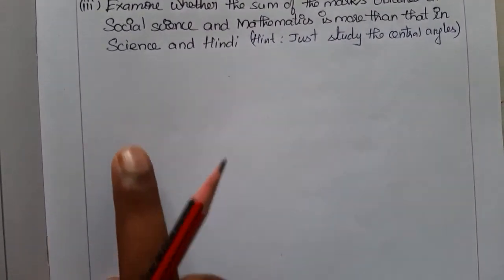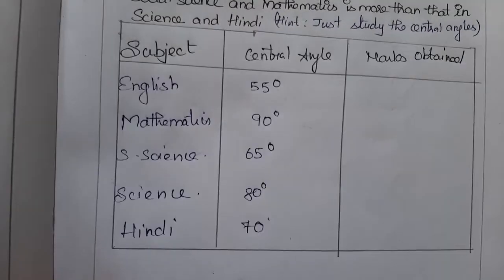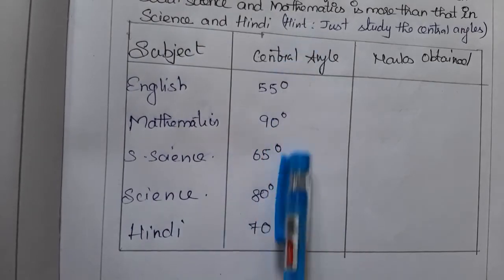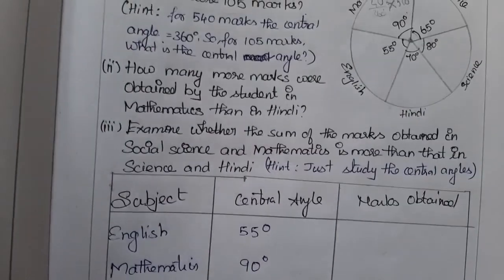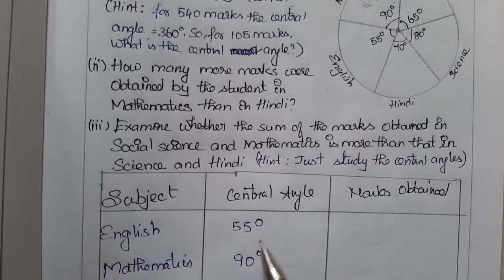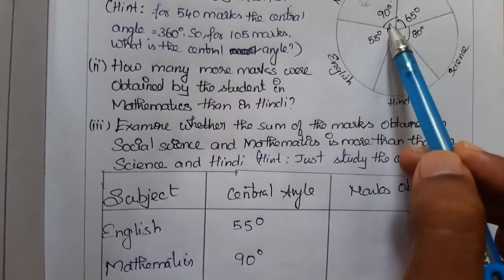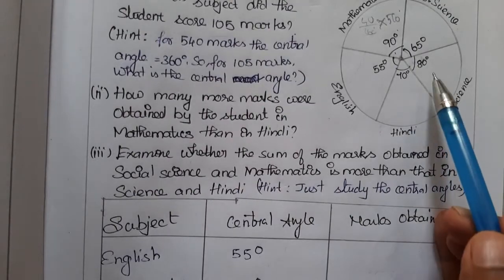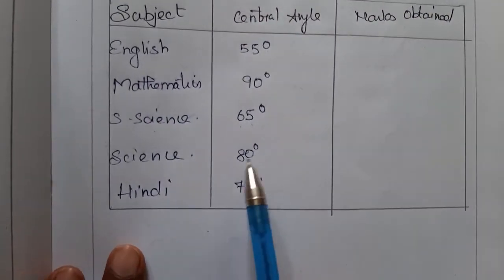Okay, I will just make a box here. In the box I have written the given data. First I have written the subject and the central angle. For English 55, Mathematics is 90, which is given here, Social Science is 65, Science is 80, and Hindi is 70.